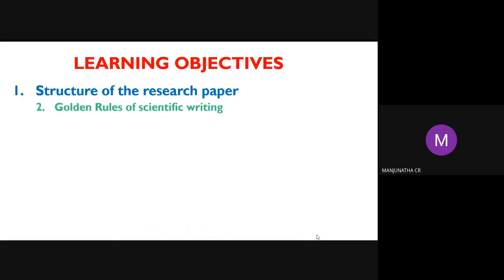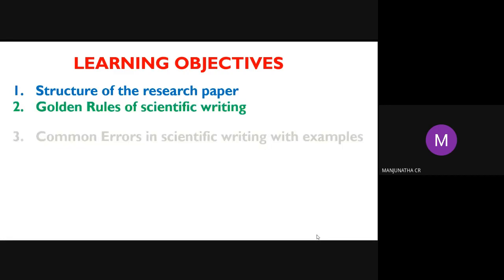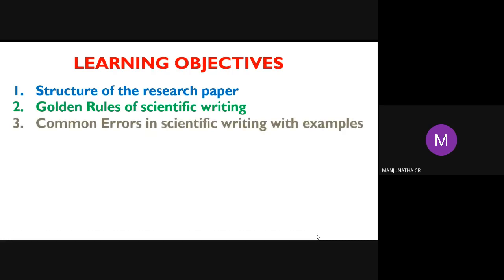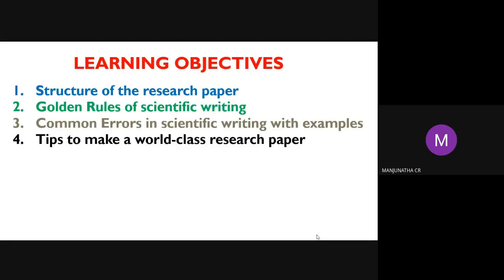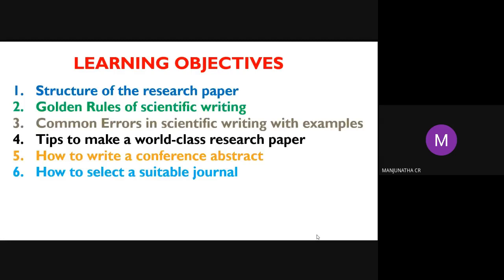First, we require learning objectives. These are the objectives I am going to discuss here. First, the structure of the research paper, golden rules of scientific writing, common errors in scientific writing with examples, tips to make a world-class research paper or a reputed research paper, how to write a conference abstract, how to select a suitable journal, selectivity of a particular journal for your research area, flow of the publication process,